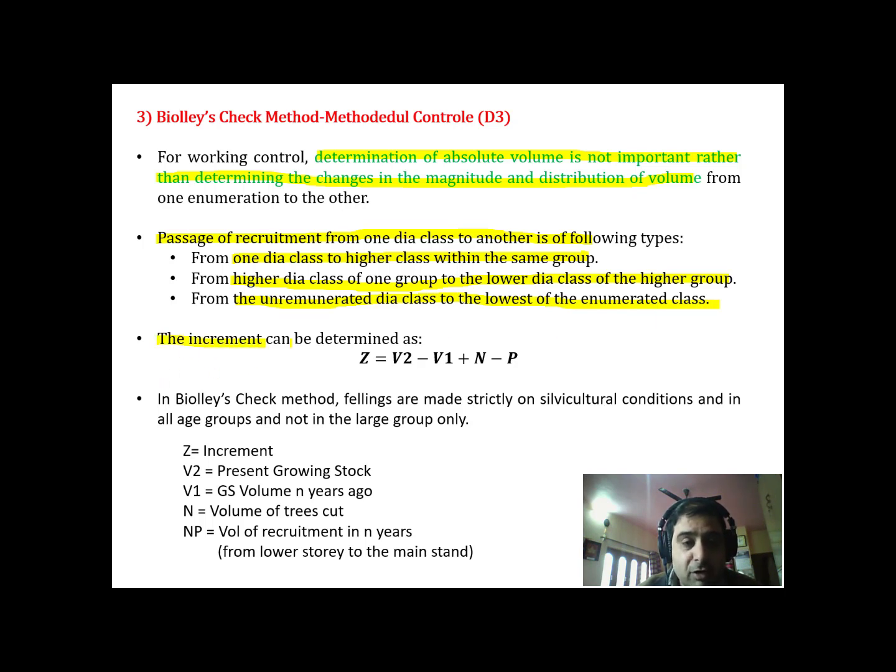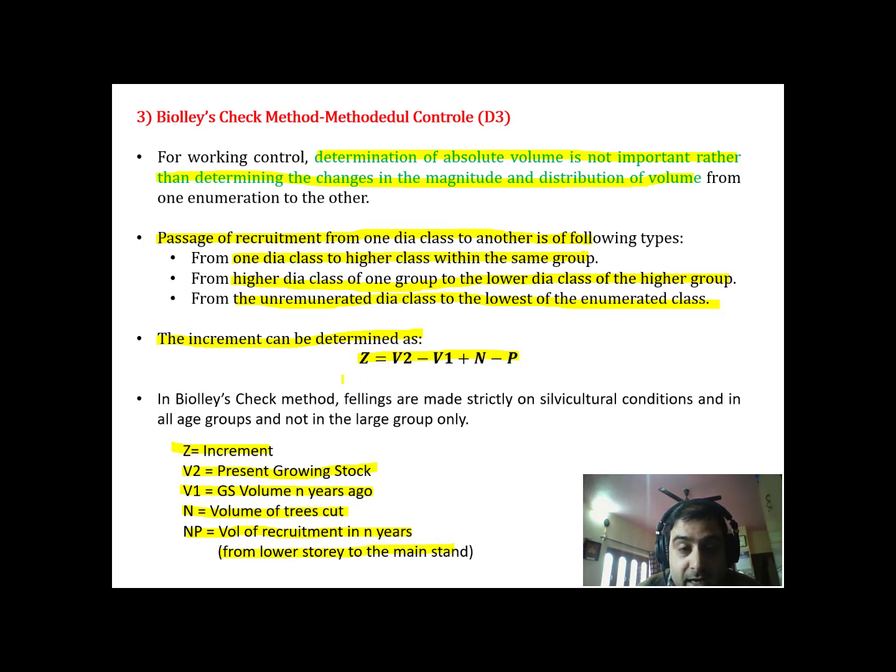So he devised a formula accordingly. Z = V2 - V1 + N - P, where Z is the increment, V2 is the present growing stock, V1 is the growing stock N years ago, N is the volume of trees that have been cut, that will add as an increment, and P is the volume of recruitment in N years from lower story to the main stand.